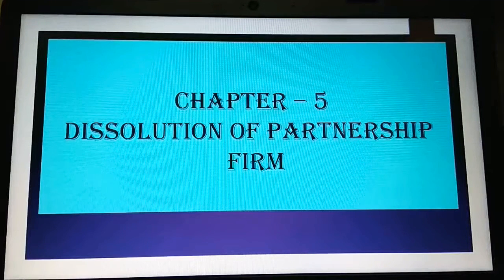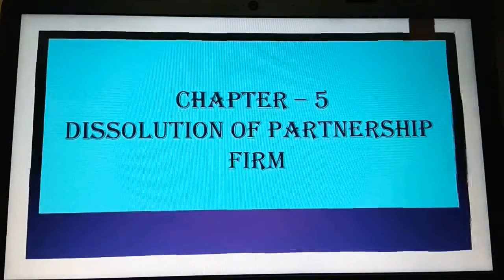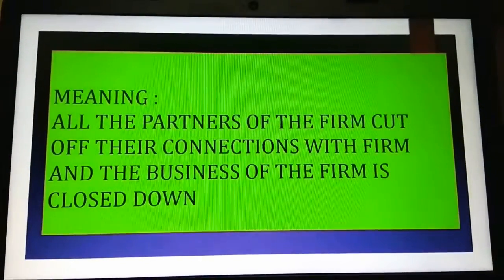What do you think that dissolution of partnership firm means? So let us see what actually the meaning is given here. All the partners of the firm cut off their connections with the firm and the business of the firm is closed down. So dissolution of partnership firm means each and every partner's connection to the firm is going to break down. No more can they be the partner of the concerned firm. And moreover, because of this, the firm business is going to end.